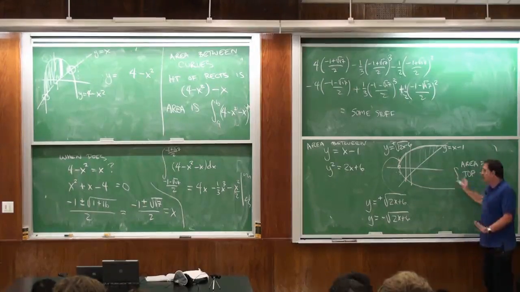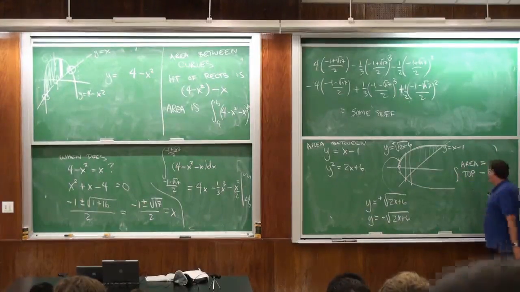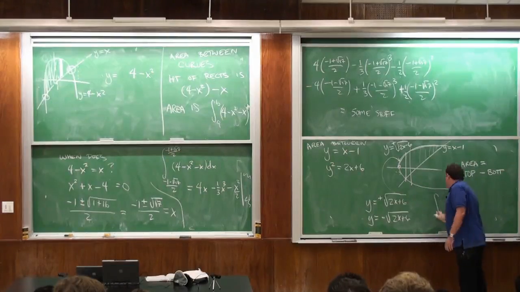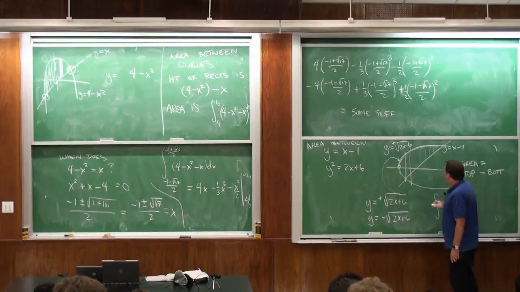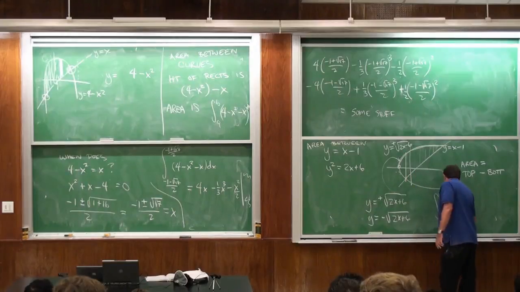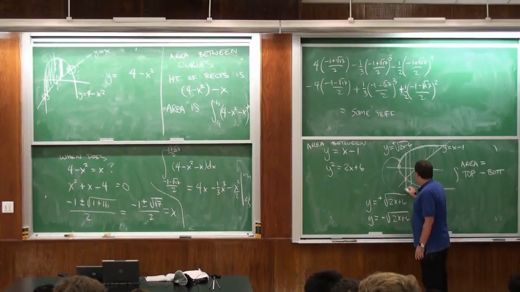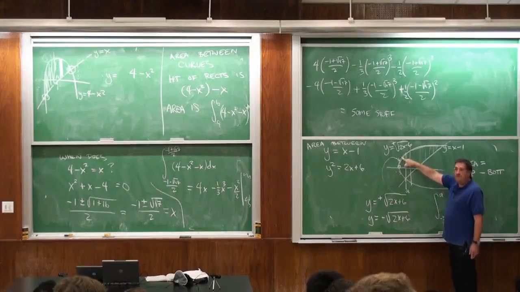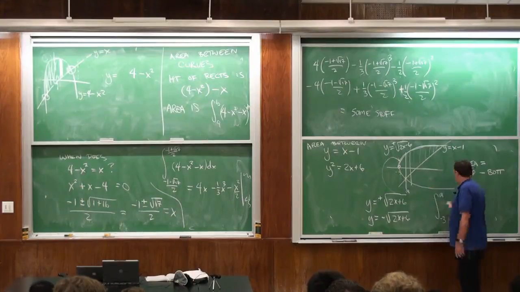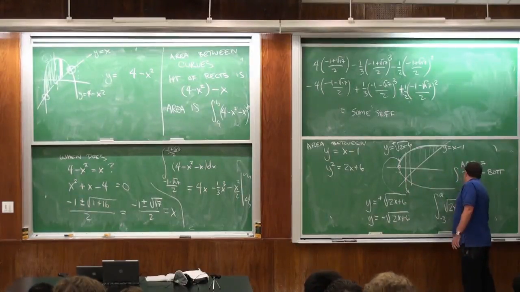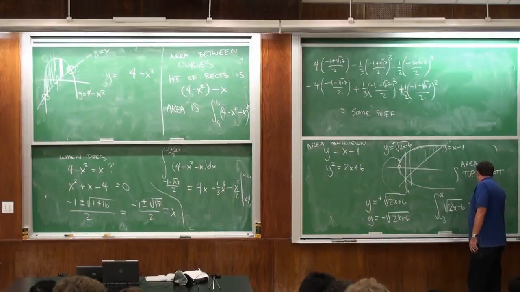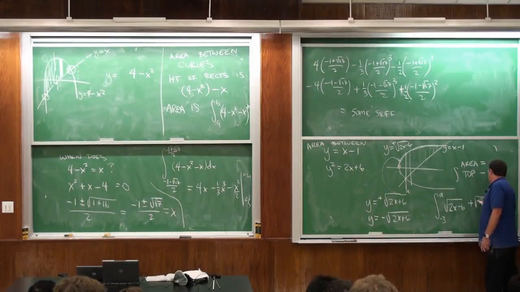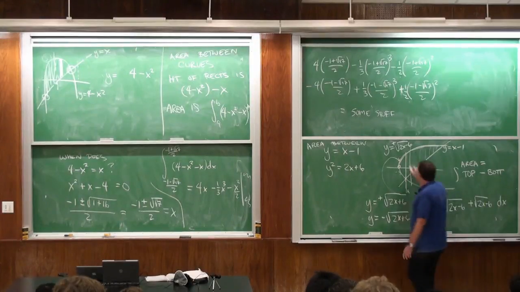So I can set this up, let me not even find the points yet, as the integral from negative 3 to some point here, let me just call it A. The top curve is the positive square root, the bottom curve is the negative square root. So it's minus a minus. So that's this area.